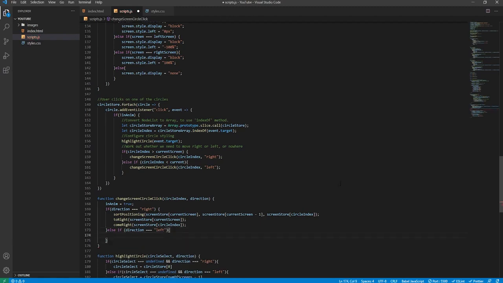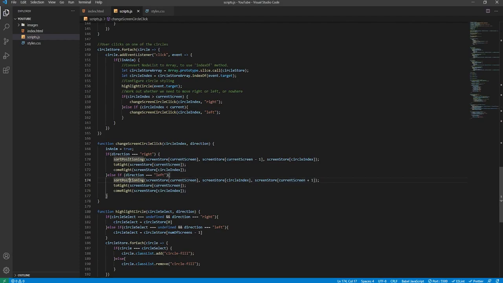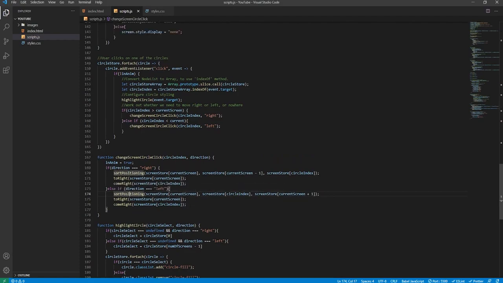Open it up like that. We'll call this method again. We'll just, you know what, we'll just copy this, even though we need to change quite a lot. This will remain the same. This one will be circle index this time because we're moving towards the left, and this is the left screen. I already explained the reasoning behind that. And then this one will be the current screen plus 1. And again, if current screen plus 1 is uninitialized, well, we already handled that case inside the sort positioning function, so it's absolutely fine. And as for the to right, that will remain the same, and we'll change this to come left, and then this will be screen store circle index, like so, and this is fine.